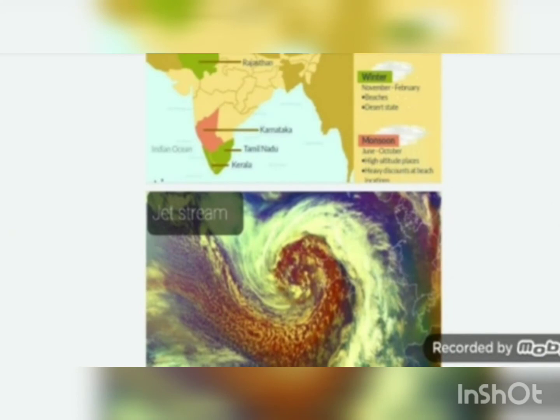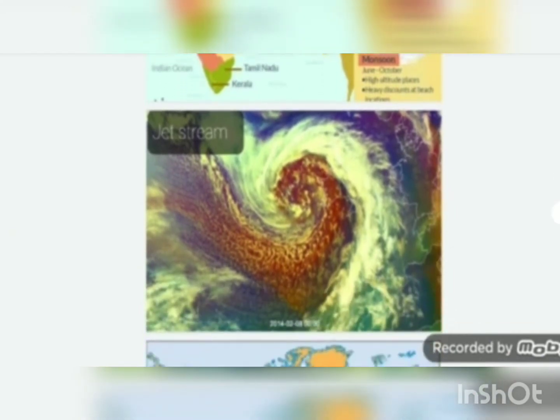Hello students, this is the second part of lesson number 16. Here we'll study the different phenomena which affect the seasons of India. The first one is the jet stream. Here very powerful winds in a pipe-shaped belt blow with high speed in the atmosphere at an altitude of 8 to 15 km. These winds are known as jet streams, as their average speed is about 150 km per hour and 400 km in their center.